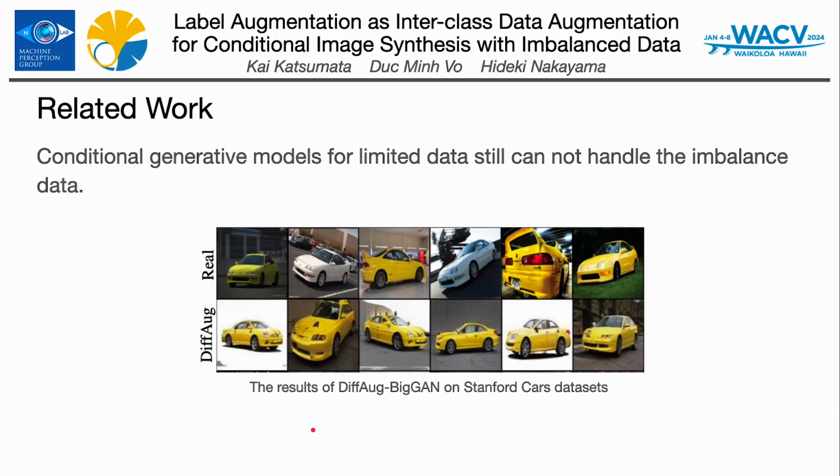One approach to tackle this issue has been data augmentation. Traditional data augmentation methods include geometric transformations like rotation, flipping, scaling, or adjusting brightness, contrast, and so on. These techniques help in creating a more diverse training dataset, but they are ineffective for class imbalanced data. This brief overview of related work highlights a significant gap in the field: the lack of effective methods to handle imbalanced datasets in image synthesis. Recognizing this gap, our research introduces a novel approach, label augmentation, which we believe addresses this challenge more effectively. Unlike previous methods, our approach does not just augment data, but augments labels in a way that encourages the model to learn more robust representations for underrepresented classes.